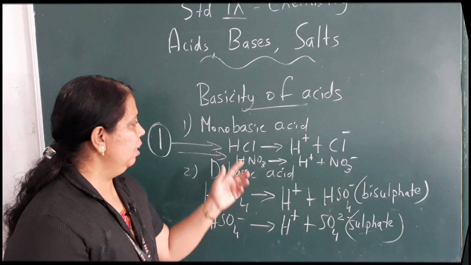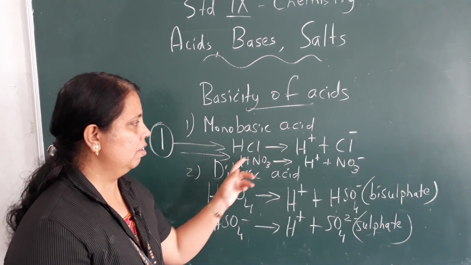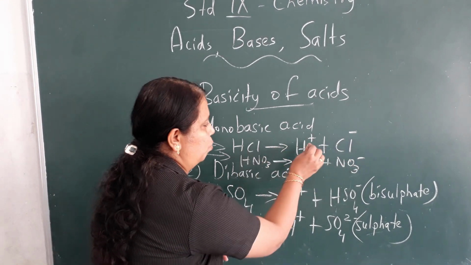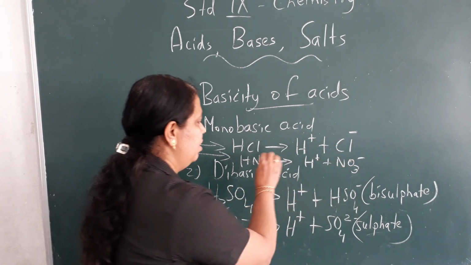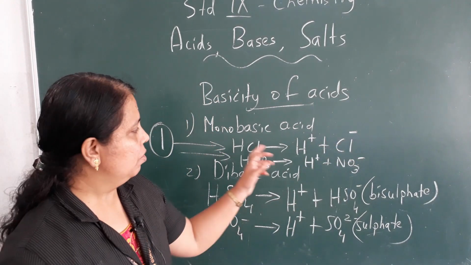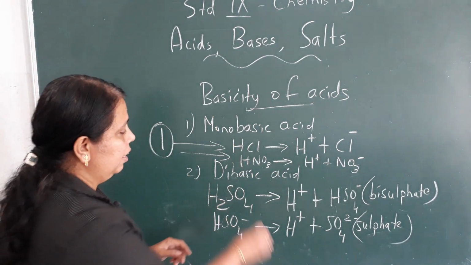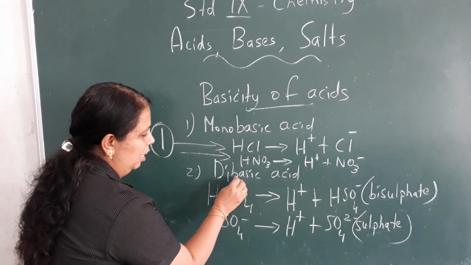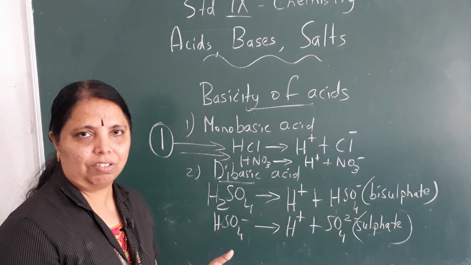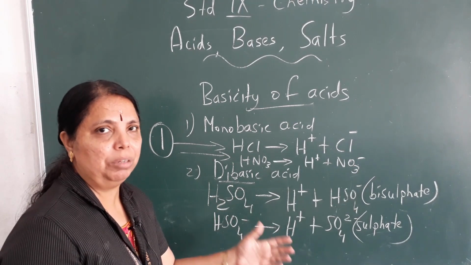Remember, in this case, when it got ionized, in both the cases, only one H+ was given out. This splits into one H+ and one Cl−. This acid again splits into one H+ and one NO3−. So in both the cases, only one H+, so the basicity was 1. In the case of dibasic acids, from the name itself you should understand, two hydrogens must be released. The number of hydrogen ions donated will determine the basicity.